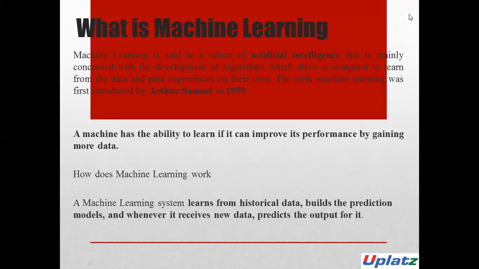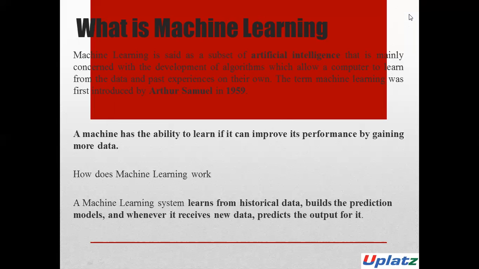Right? Then a machine has the ability to learn if it can improve its performance by gaining more data. So that is the main focus. We want the performance to improve every time new data is given, correct? So that is the ability of machine learning.